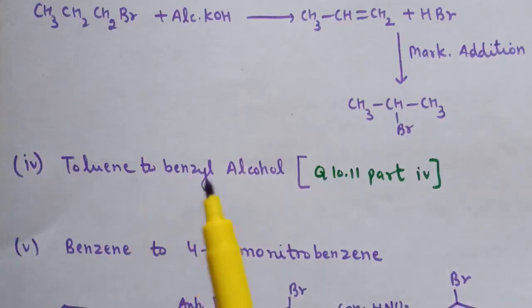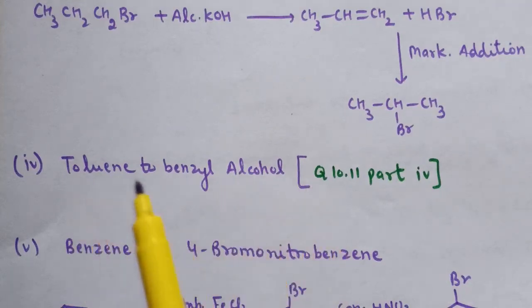Fourth part is toluene to benzyl alcohol. For this conversion, you can refer question number 11, part number 4.